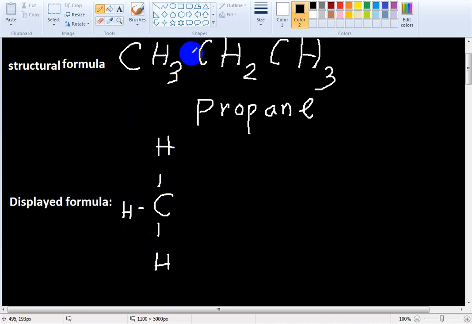This carbon and this carbon contain a carbon single bond. This carbon contains three carbon-hydrogen single bonds. Between this carbon and this carbon is a carbon single bond. Now this carbon contains two carbon-hydrogen single bonds. This carbon and this carbon contain one carbon single bond. This carbon contains three carbon-hydrogen single bonds.